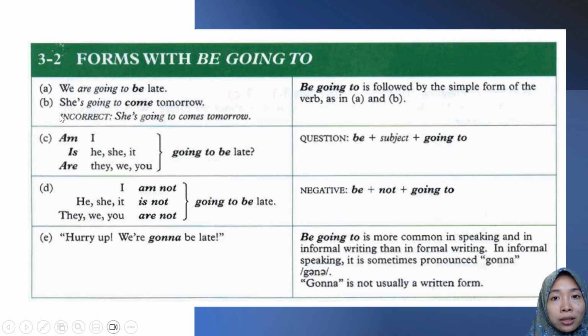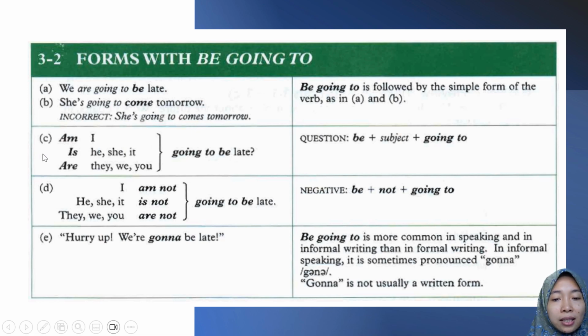And then for example B, she's going to come tomorrow. After be going to, there is verb 1. Incorrect, she's going to comes tomorrow. So you do not need to add this kind of additional s because after to, it must be verb 1.